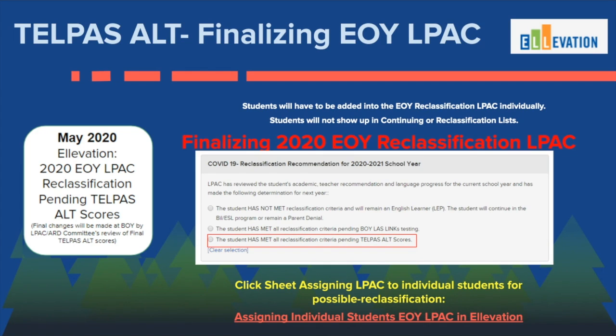Upon completing the reclassification rubric, you as the LPAC administrator or the LPAC teacher will finalize our end of the year reclassification LPAC. You will choose that the student has met all reclassification criteria pending Telpas Alt scores. Remember that any final changes will be made at the beginning of the year by the LPAC and ART committee's review of final Telpas Alt scores.